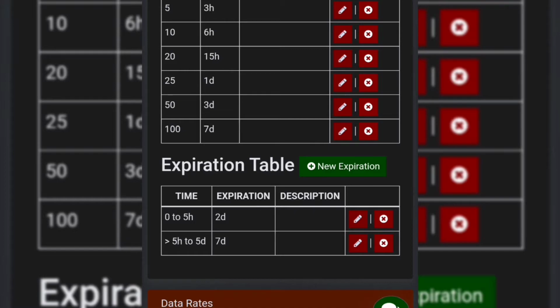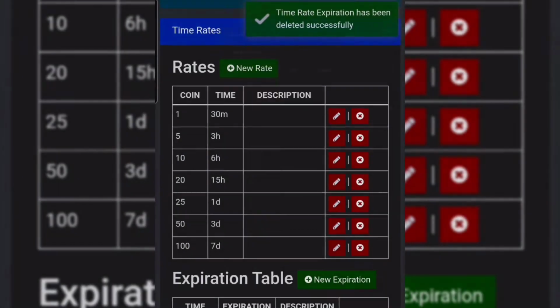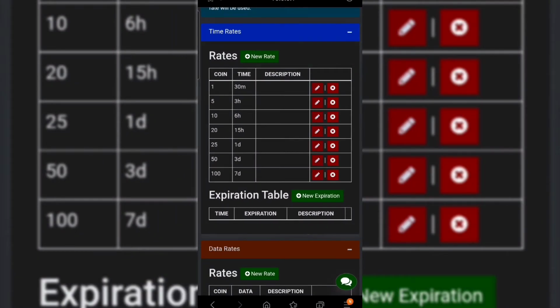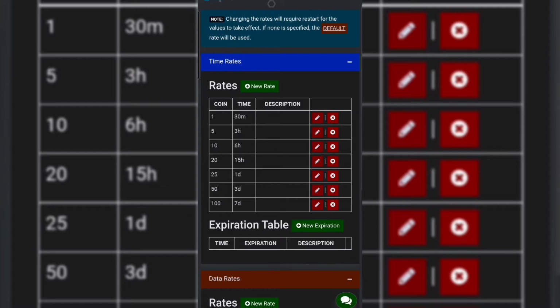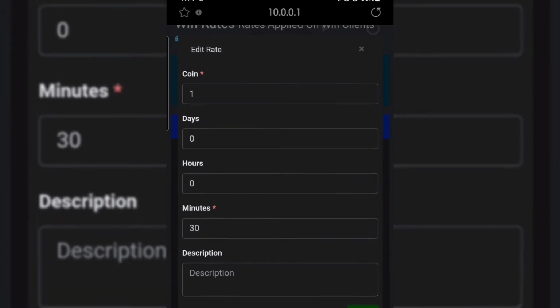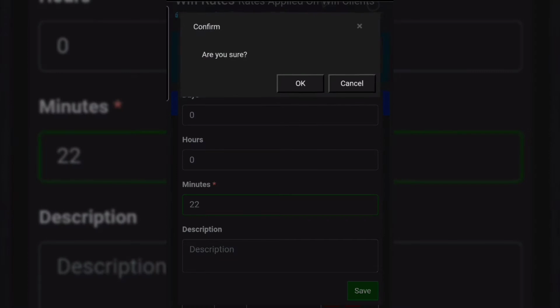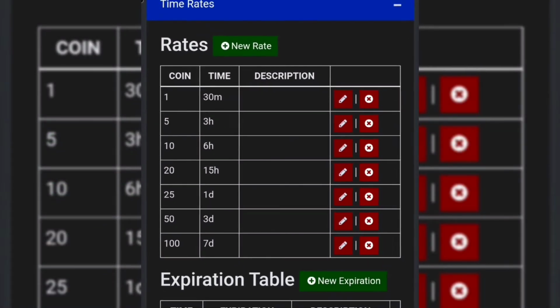Just read and understand it and you will surely get it in no time. As you all see, I changed the time for every coin, because the owner wants it that way.